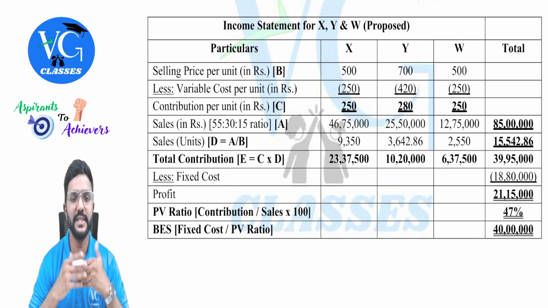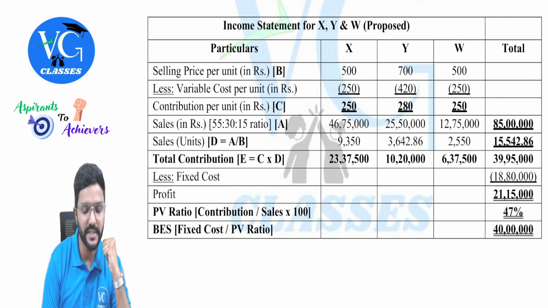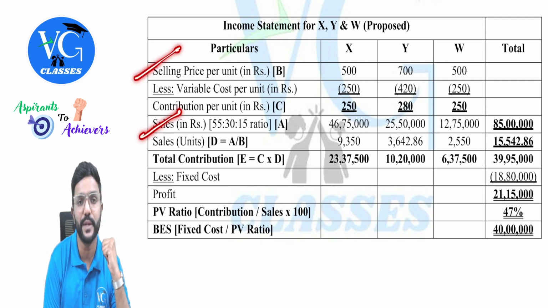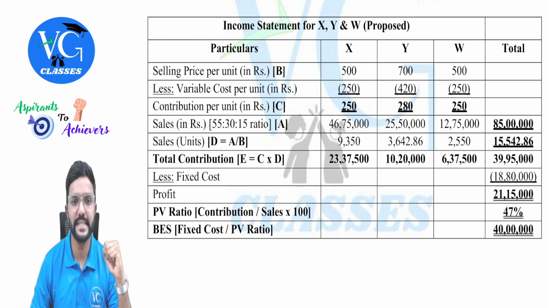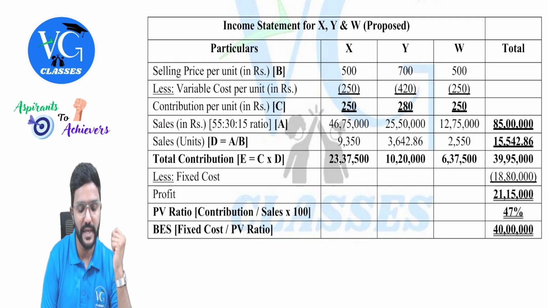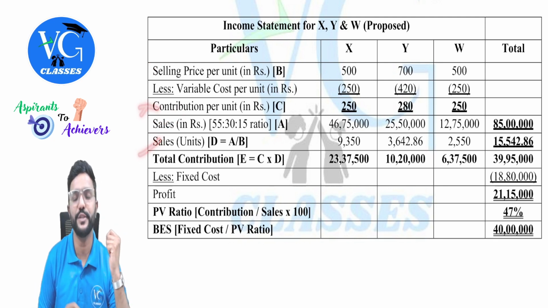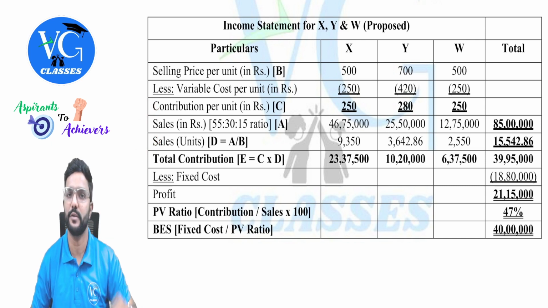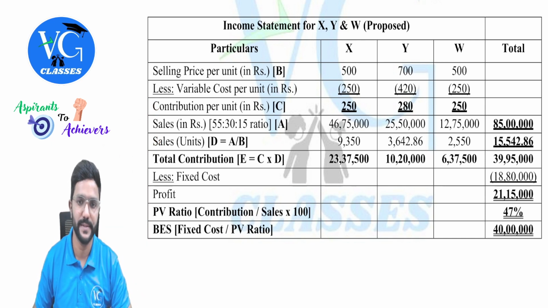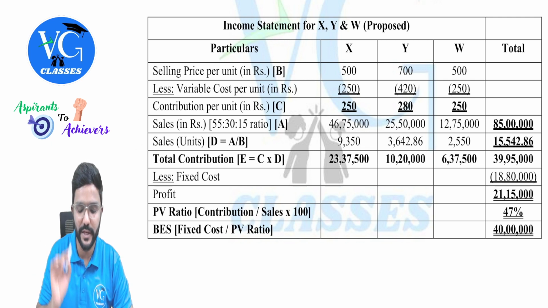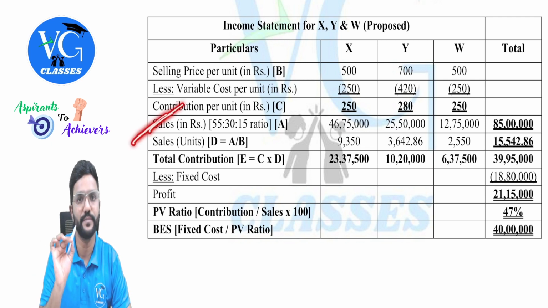Yes, sir. Then sales in units. Just divide the sales in rupees by selling price per unit. You will get sales in units, guys. Okay, sir. Now, once we have got sales in units, multiply that with contribution per unit. You will get total contribution, similar to what we did already for the existing sales level, guys. Got it? Yes. Only one thing you have to take care of here is the sales calculation.